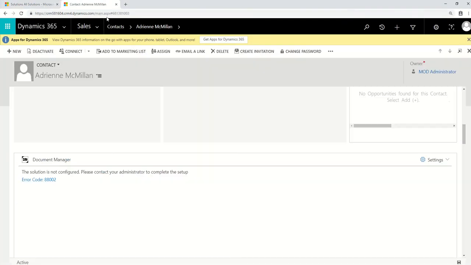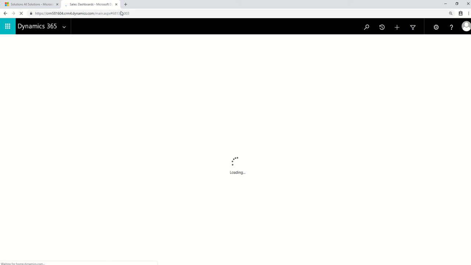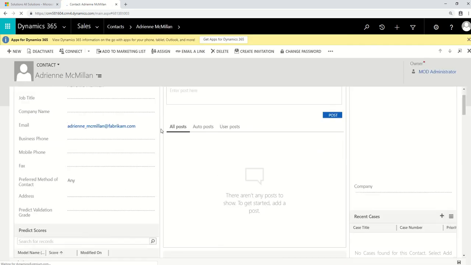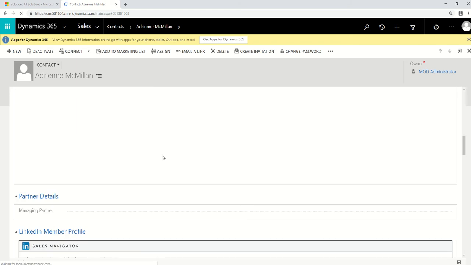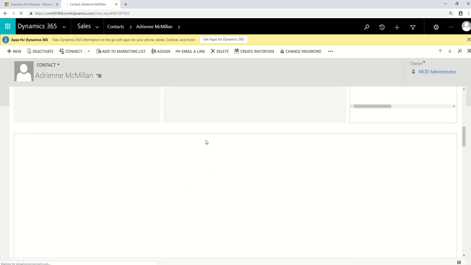So now the users come to their entity and refresh the page, and once they refresh the page, my add-in shows loading, and there are some things I need to fix here about this flash.